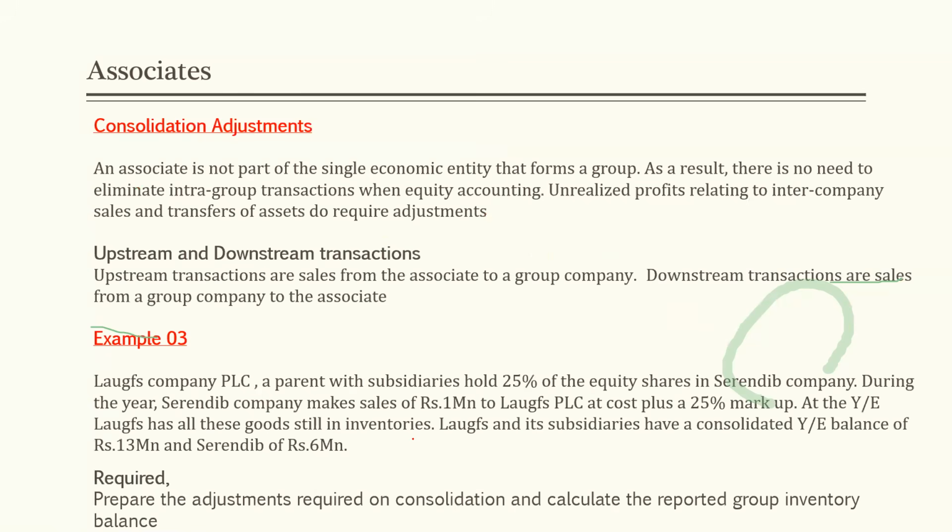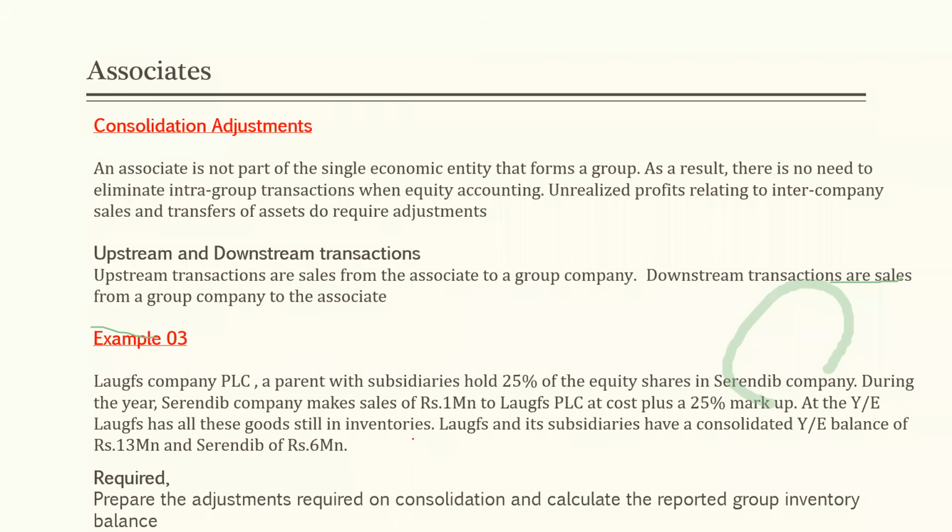And like in a parent-subsidiary relationship, here again we have some consolidation adjustments, right? An associate is not part of the single economic entity that forms a group. As a result, there is no need to eliminate intra-group transactions when equity accounting.